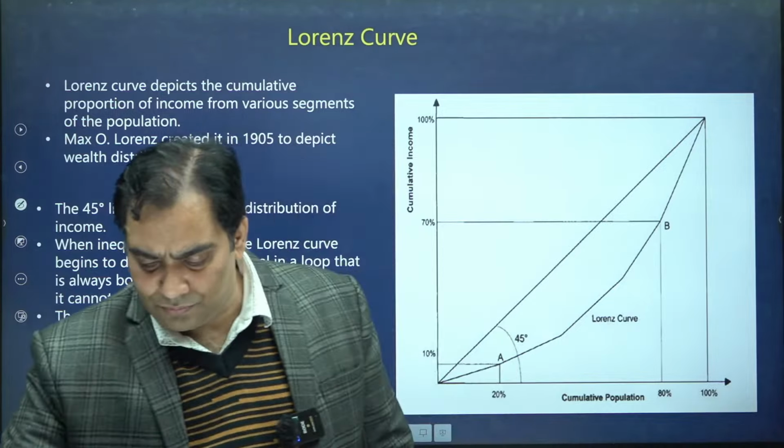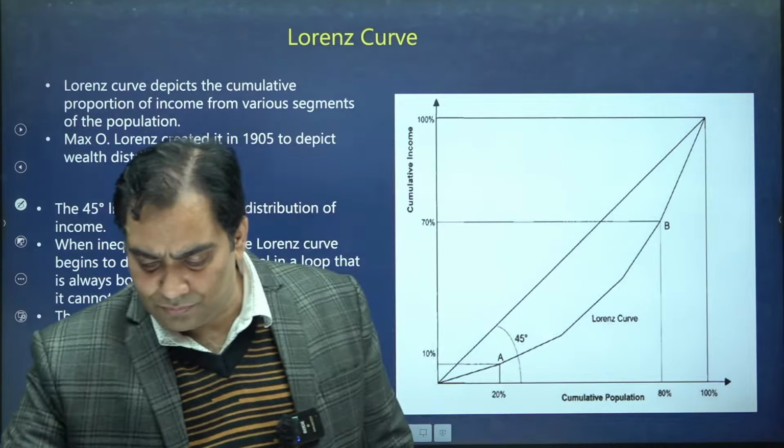The Lorenz curve shows the graphical representation of inequality in society. For that, on the y-axis we are going to take the cumulative income.